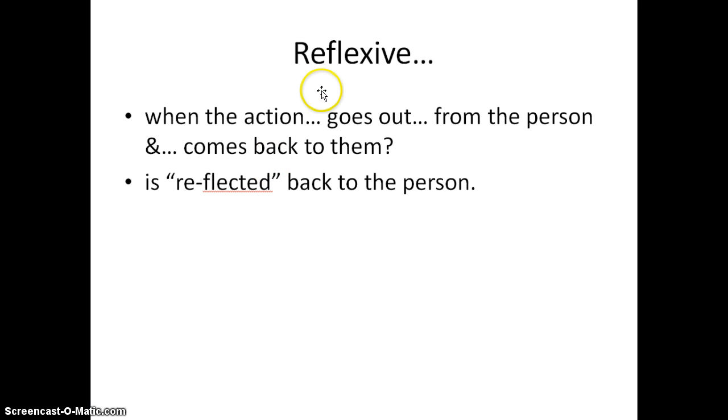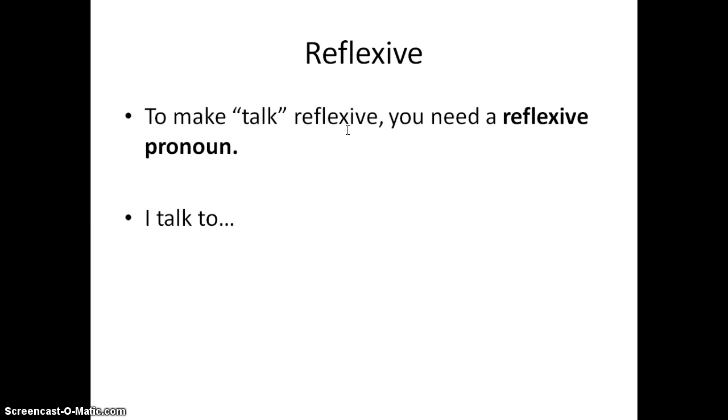Once something is reflexive, the idea is that the action goes out from the person and actually comes back to the person. It's reflected back. That's why these are called reflexive verbs. When we communicate, we need to give you some kind of indication that the action is reflexive. So that means we need a reflexive pronoun. So if I don't want to say I talk to my mama, I call my mama, I talk to my kids, I want to say I talk to myself, we need a reflexive pronoun.